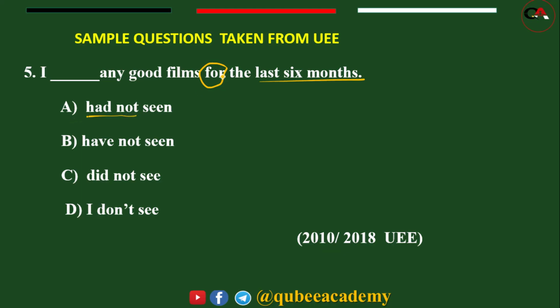With since, with for, we use present perfect. This one is not present perfect. "I have not seen." Okay, this, "I did not see," this one is also not present perfect. So the appropriate answer for this is B.